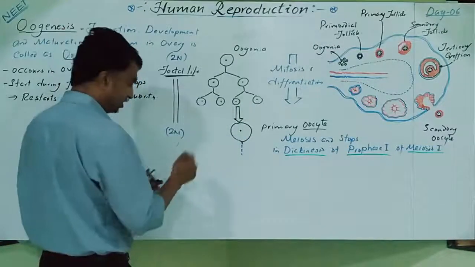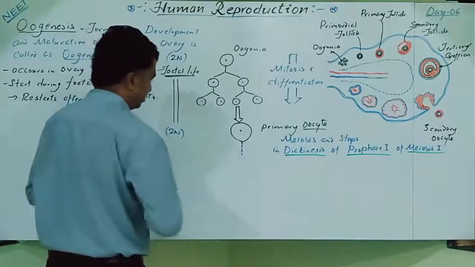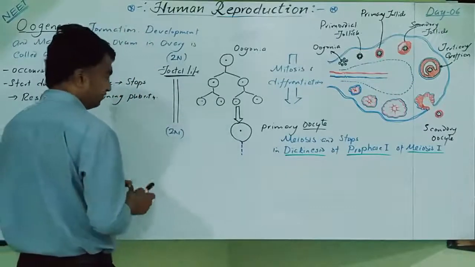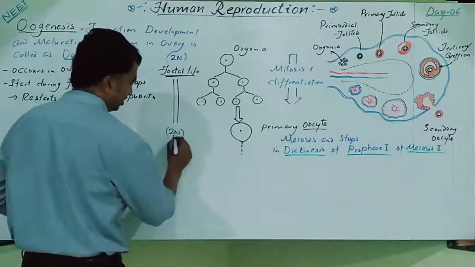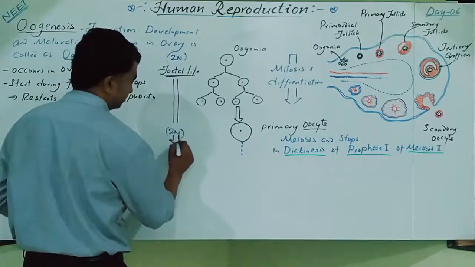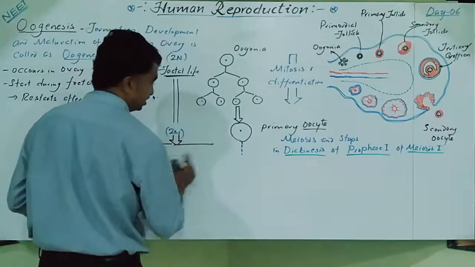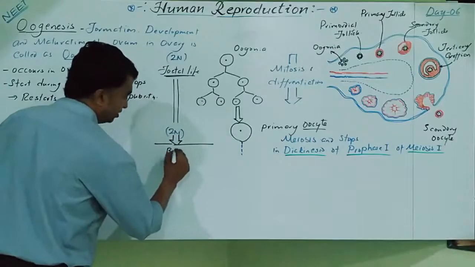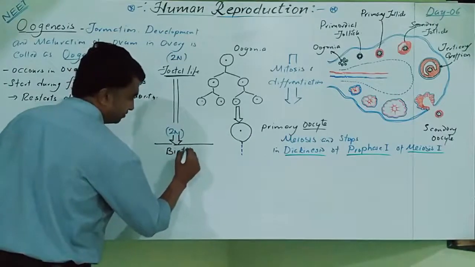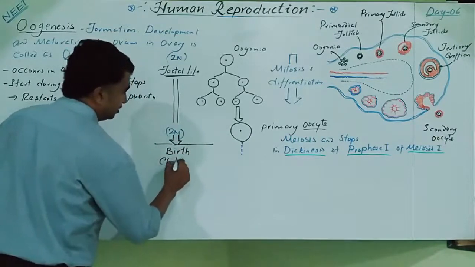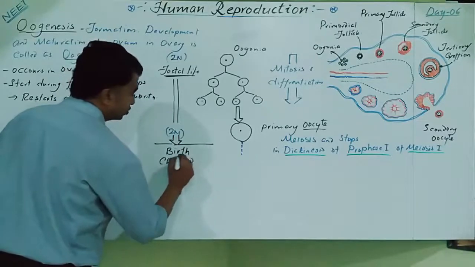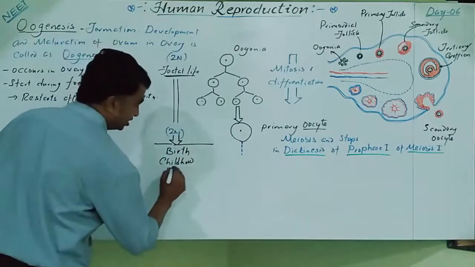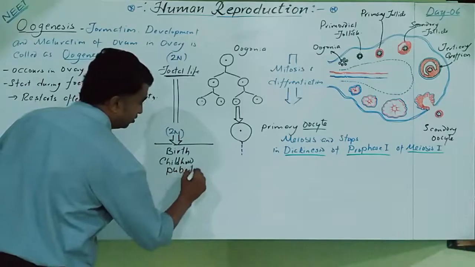Clear? So till that point, meiosis starts and fetal life finishes. Fetal life finishes here. Till then, birth of the female child occurs. Then childhood also completes. Then she attains puberty.